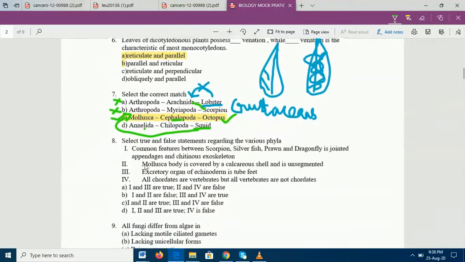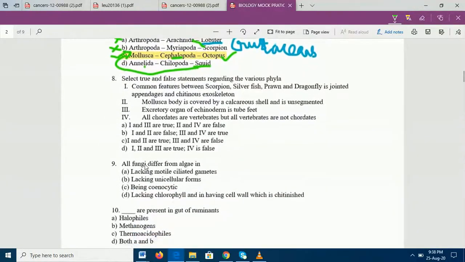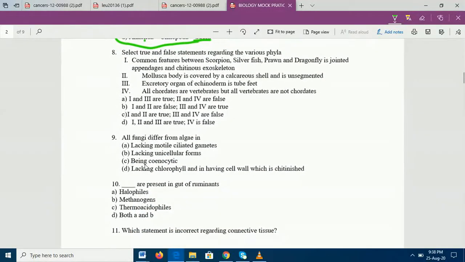Great. Question number 8. Select the true and false statements regarding the various phyla. Let us discuss one by one. We will see which is right and which is wrong, and after that we will continue. Statement number 1. Common features between scorpion, silverfish, prawn, dragonflies: jointed appendages and chitinous exoskeleton. We know that scorpion, silverfish, prawn and dragonfly all belong to Arthropoda. And Arthropoda's special features? Jointed appendages, and the exoskeleton is made of chitin. So statement 1 is true.